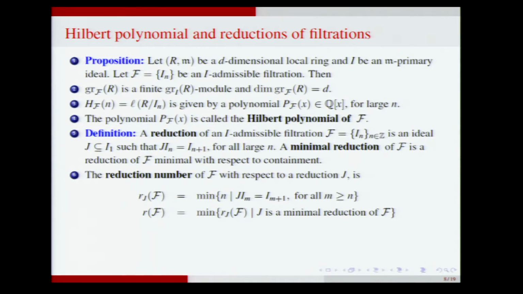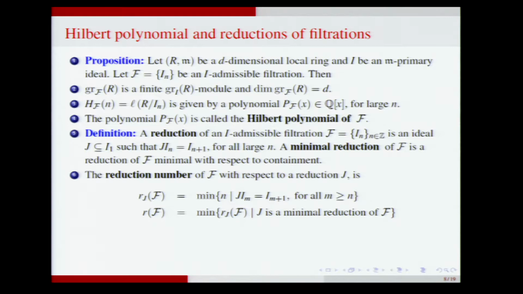Yeah. And we can define the reduction number of a filtration. It is the minimum n so that J I_m = I_{m+1} for all m bigger than or equal to n. Okay. This is an important condition that it should happen for all m bigger than or equal to n.